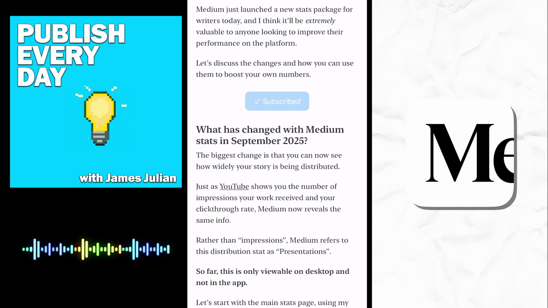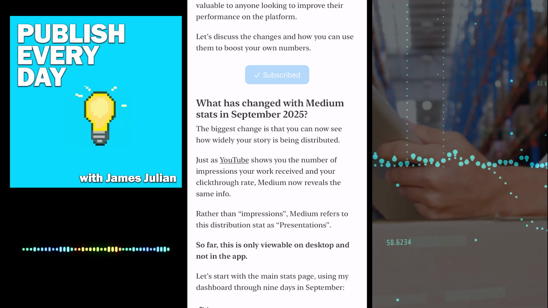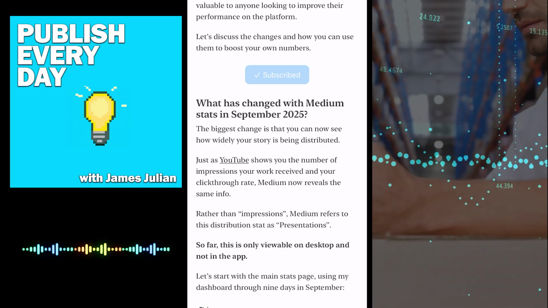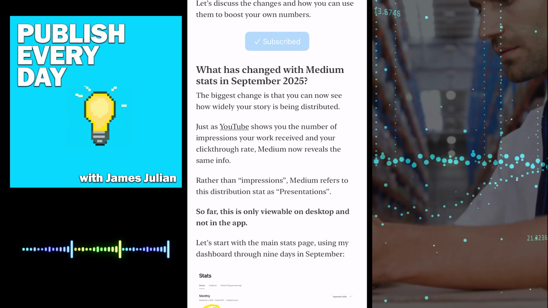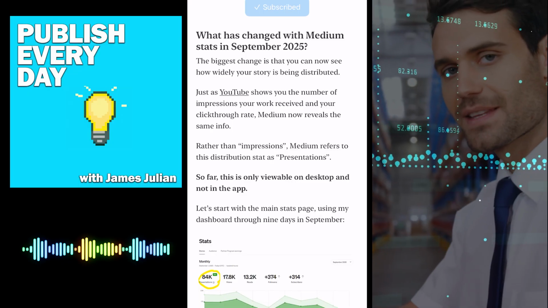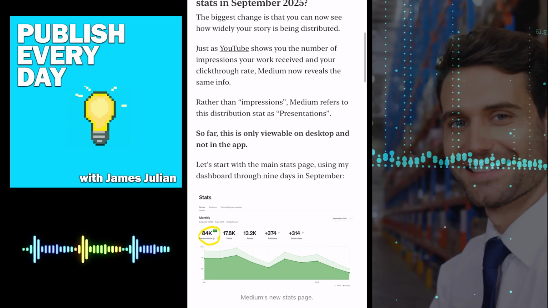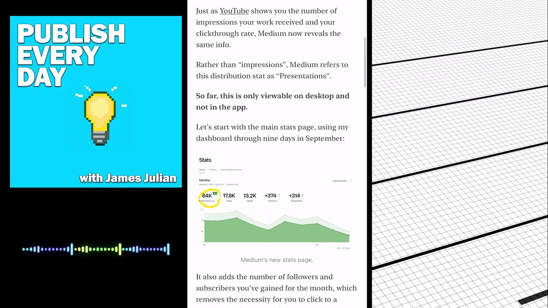Now, the biggest change is that you can now see how widely your story is being distributed. Just as YouTube shows you the number of impressions your work receives and your click-through rate, Medium now reveals the same info. Rather than impressions, Medium refers to this distribution stat as presentations. Now, so far this is only viewable on the desktop and not the app, but let's start with the main